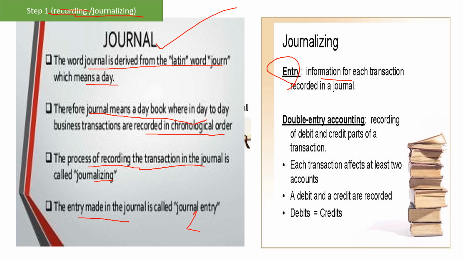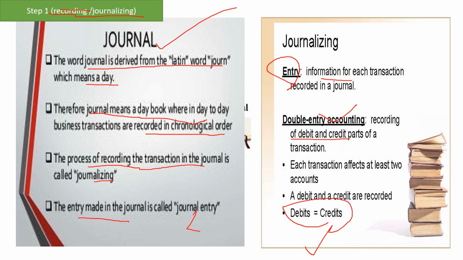Okay. Now, when we say financial accounting, we always mean double entry accounting. Double entry means we make a record of the debit and credit side of a transaction. It means whenever a transaction happens in a business, it always affects two accounts. One side is the debit side and the other side is the credit side. The most important thing is that all the debits equal all the credits.